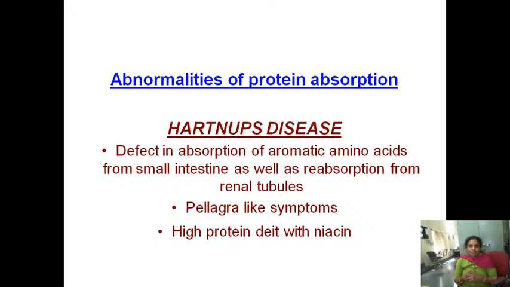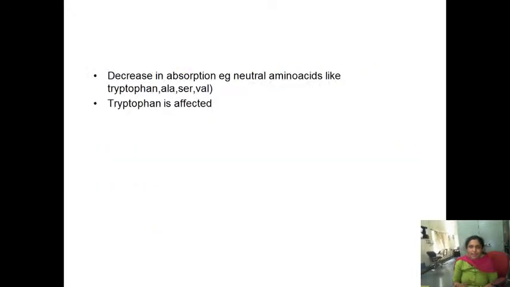It is called Hartnup's disease because the disease symptoms were first observed in the Hartnup family. Hence the disease is named Hartnup's disease. Here the patient may suffer from pellagra-like symptoms, and it can be treated with a high protein diet with niacin. In Hartnup's disease there is decreased absorption of neutral amino acids like tryptophan, alanine, serine and valine. So tryptophan is affected. That's it about protein digestion and absorption.